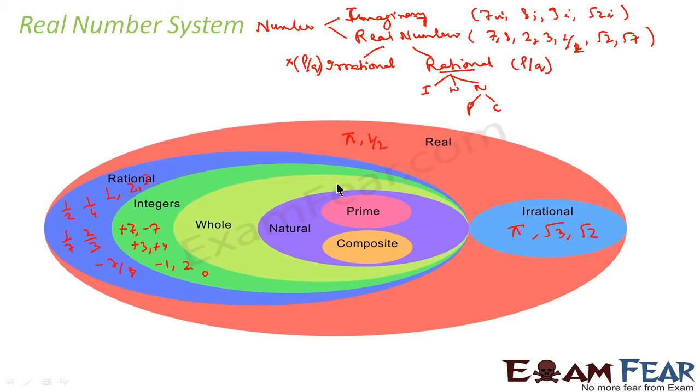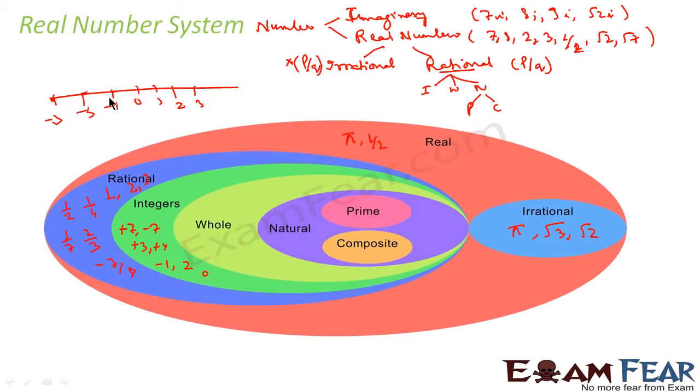Everything is an integer actually. Any number which can be represented on the number line is an integer, because we have this number line: this is 0, this is 1, this is minus 1, this is 2, this is minus 2, this is 3, this is minus 3. Any number that can be represented on the number line, all these dots are integers.